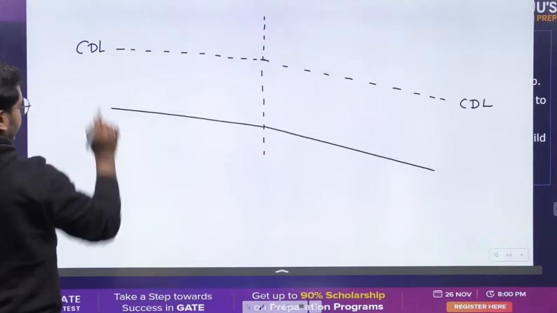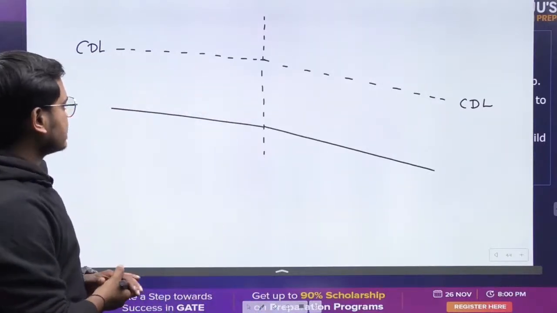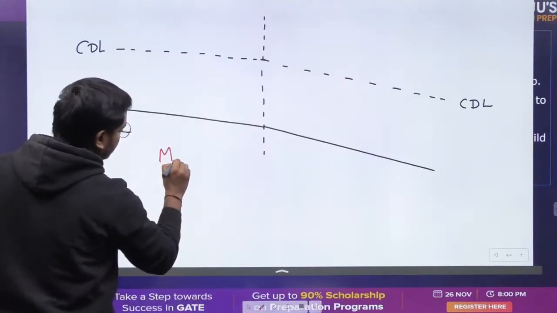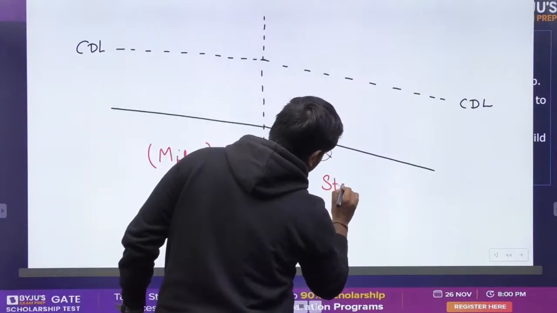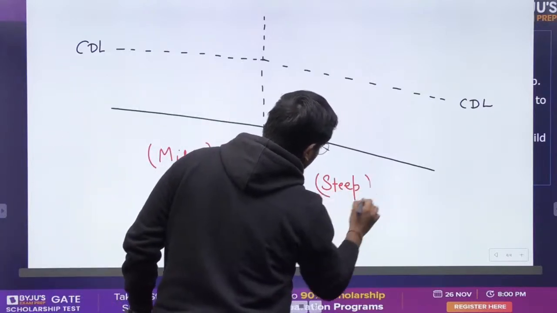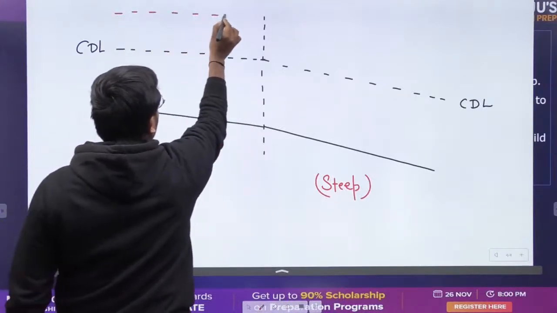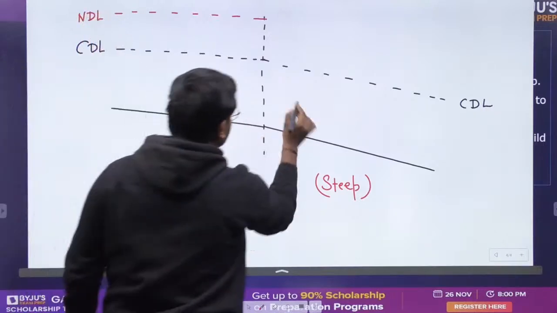This is your mild section, and this is steep. Mild is basically when the normal depth is above the CDL. So NDL here, but in steep, it will be here.